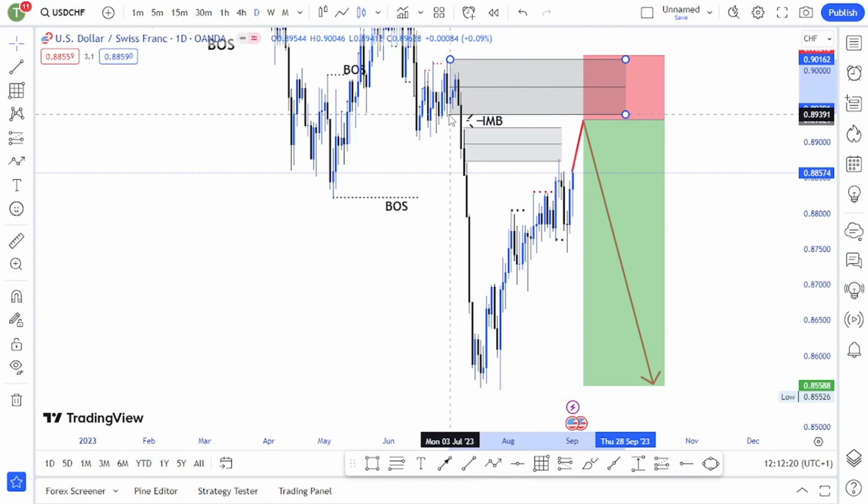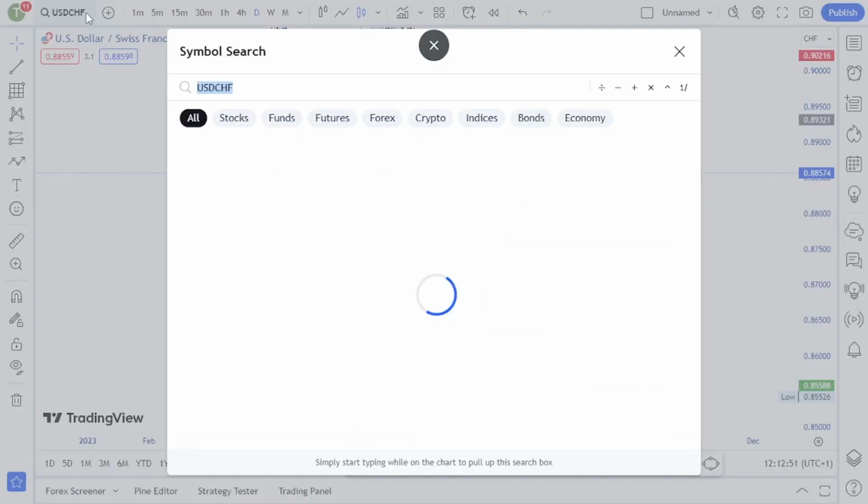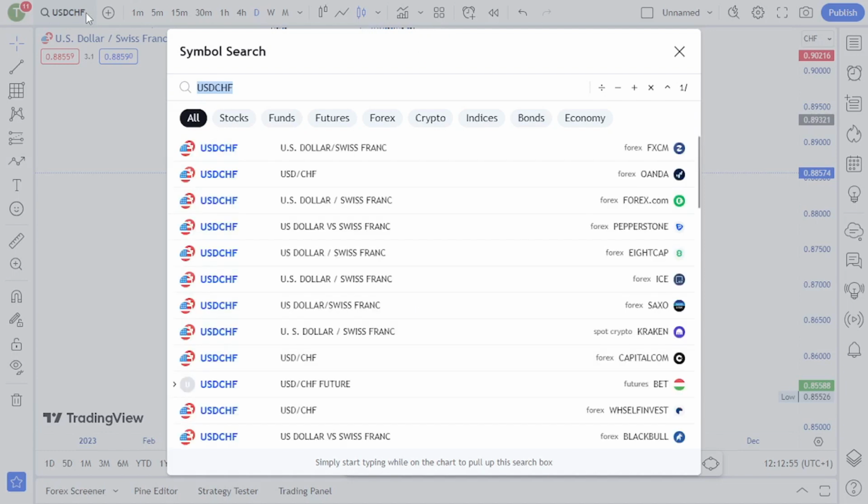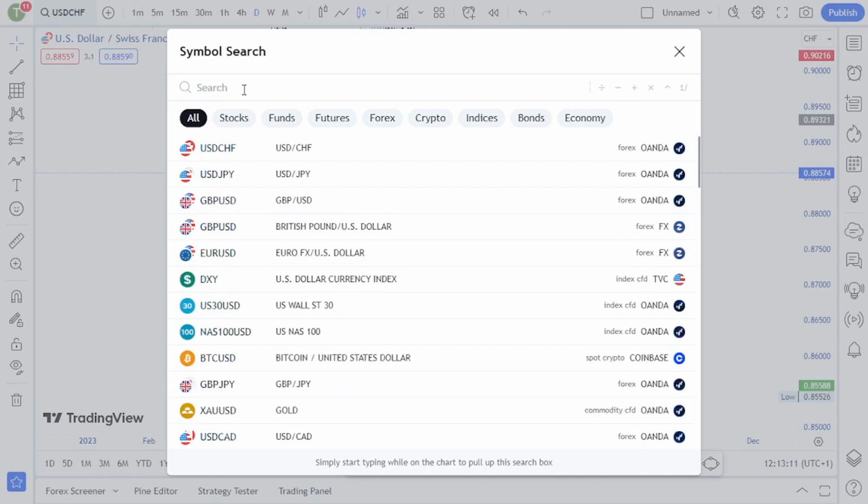Guys, that is what I have on USD CHF, because price is currently in a downtrend. So price is clear, guys. The downtrend is clear. So just wait for your setup to form, and you move on to the lower time frames, and those lower time frames must be in alignment with the higher time frames, guys. That is when you can enter your trades. So now let's look at USD CAD.